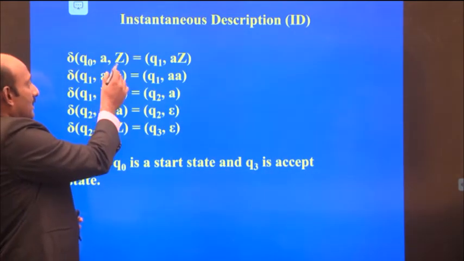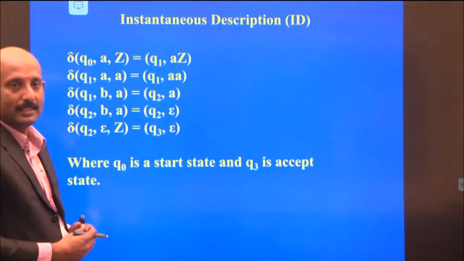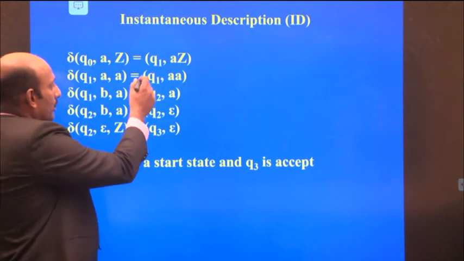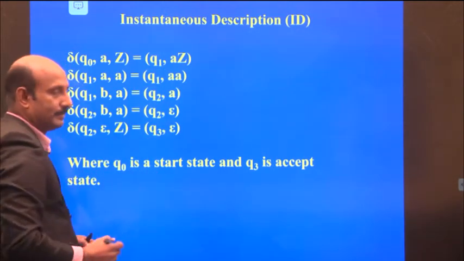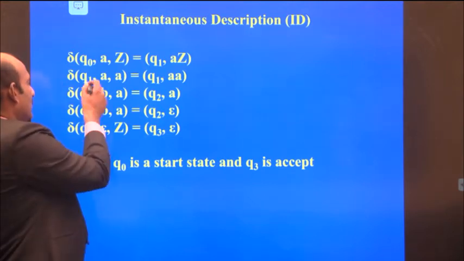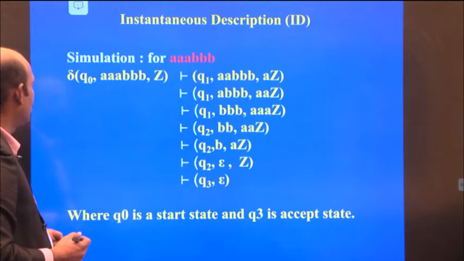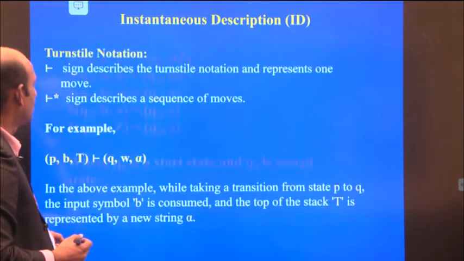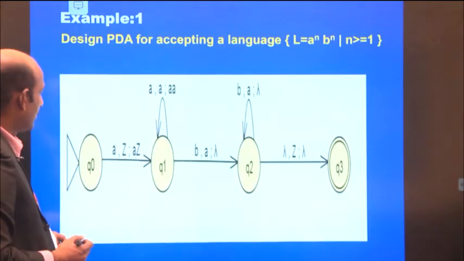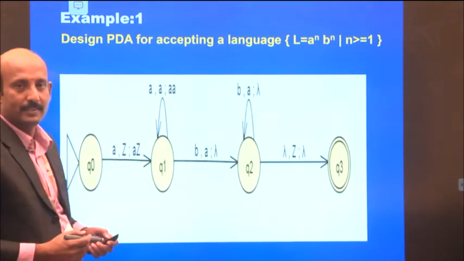Q0, A, the bottom of the stack is initially empty. So it goes to Q1 on A. Now after reading that, we come to Q1. Now at Q1, again reading one more A.